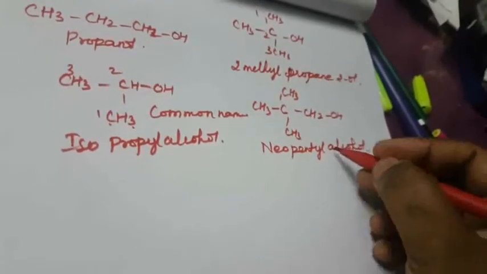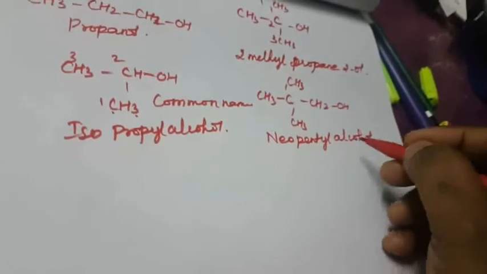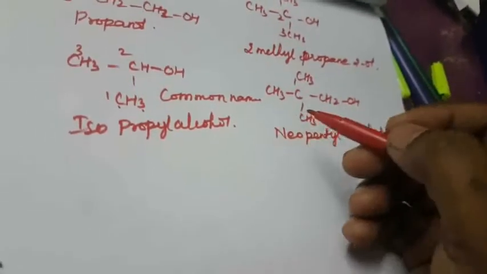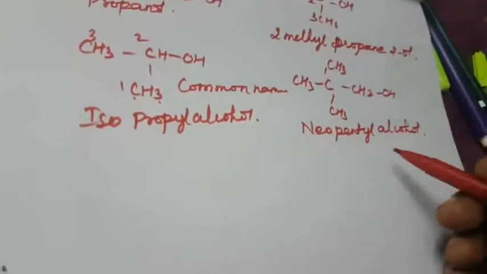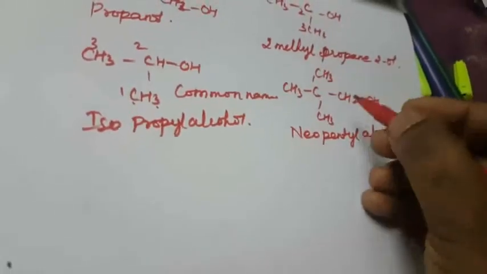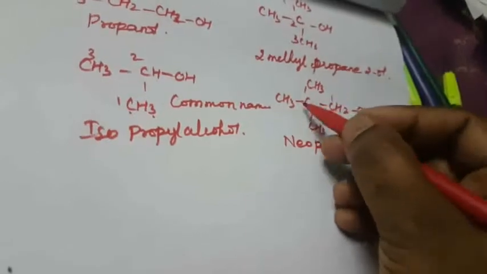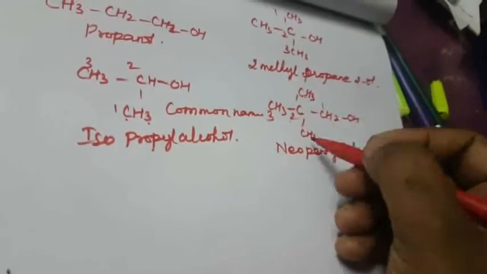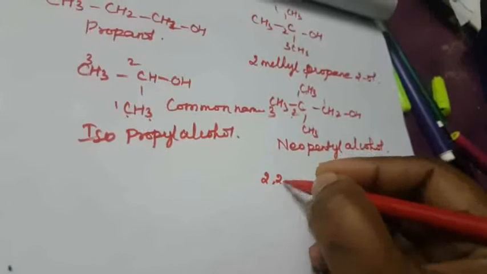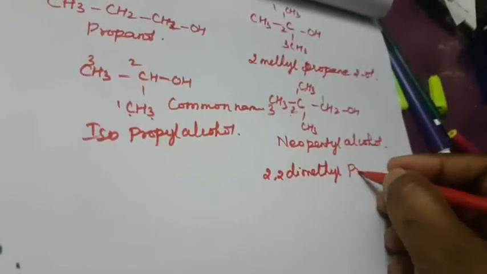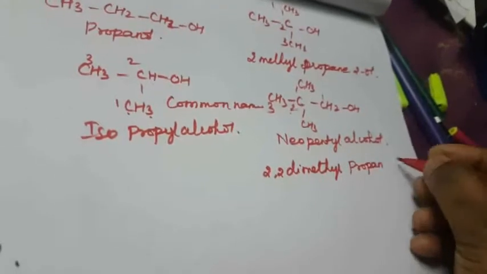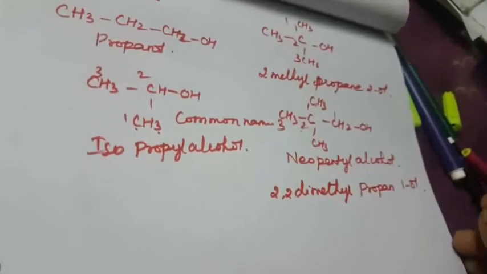Neopentyl alcohol. With alcohol as suffix it is the common name, with ol as suffix it is the IUPAC name. How to write the IUPAC name? 1, 2, 3. The second position contains 2,2-dimethylpropan-1-ol. Okay, so this is the IUPAC name.